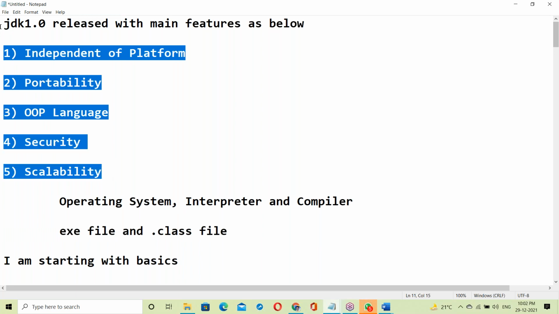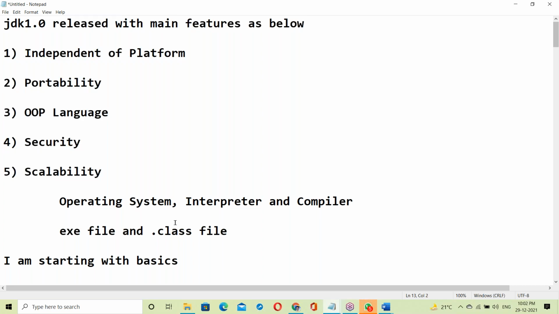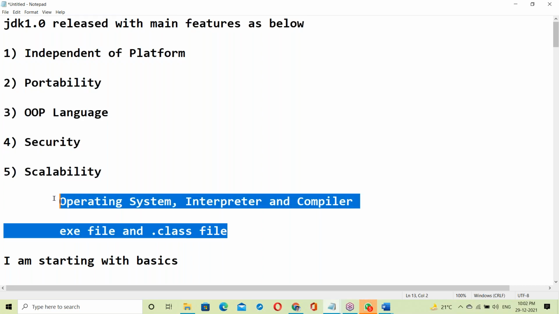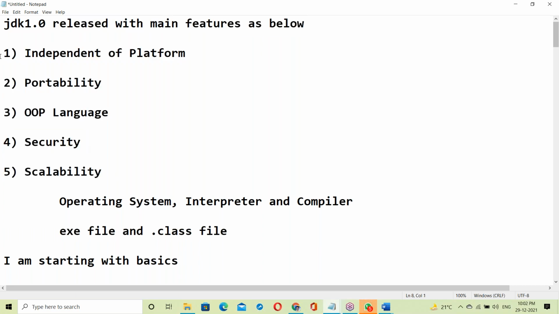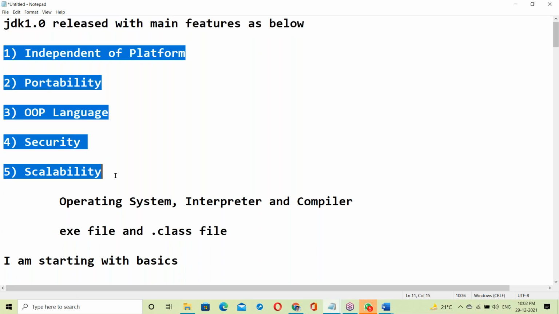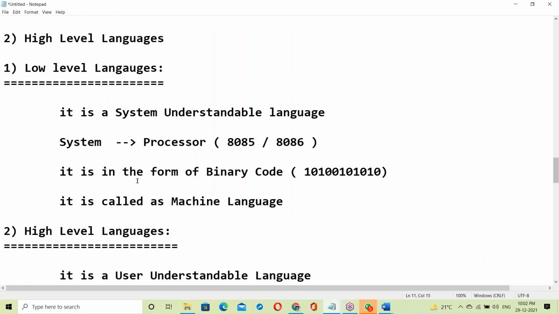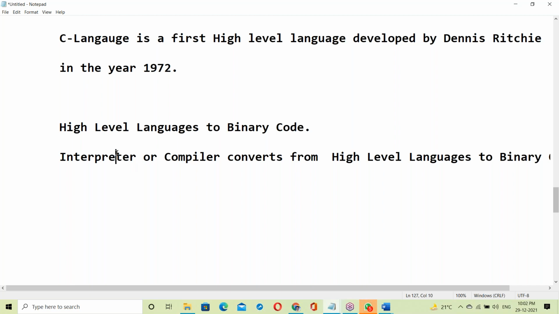To understand Java features, these basics are required. Once you are good at these basics, it is easy to understand these concepts. I can directly explain these things, but you can't understand, so for that reason I'm explaining all the basics.